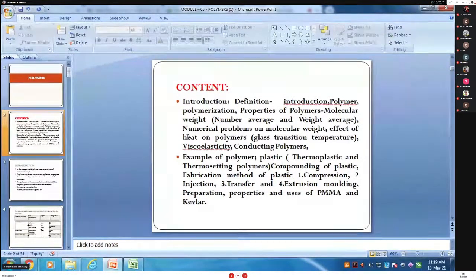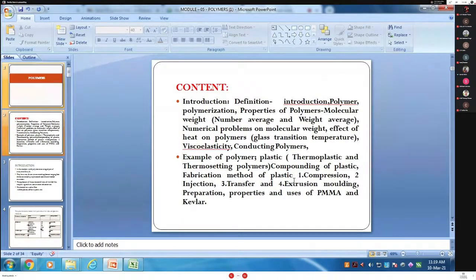and heat of polymer transition, the effect of heat on polymer, that is the glass transition temperature, viscosity and conducting polymer. Again, the example of polymer is a plastic, and in that the difference between thermoplastic and thermosetting polymers. Next point, compounding of plastic. Then next point, fabrication method of plastic.